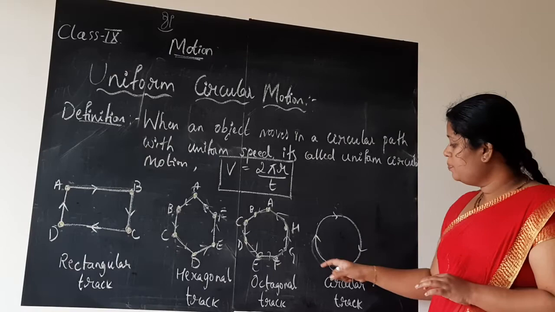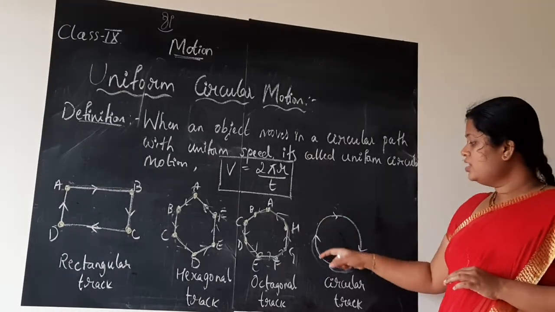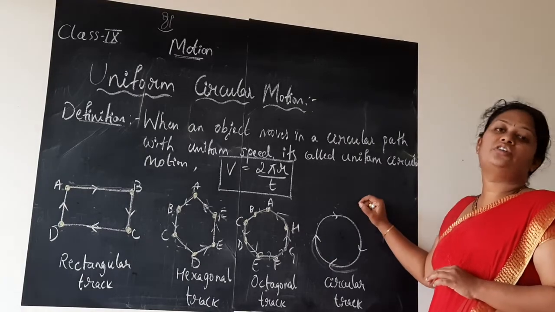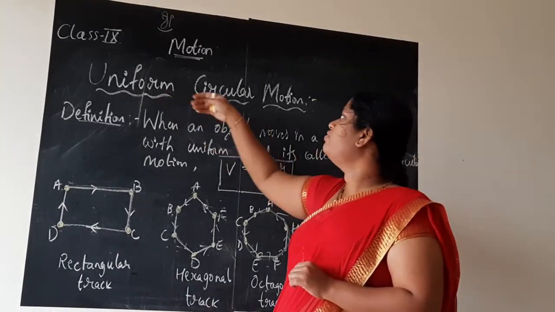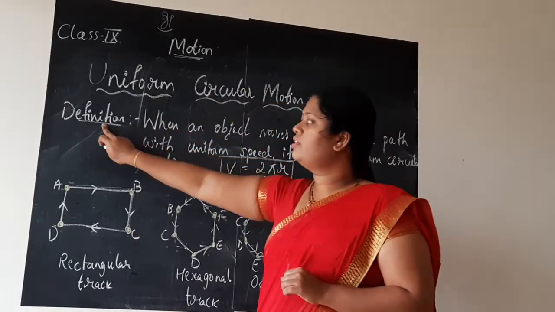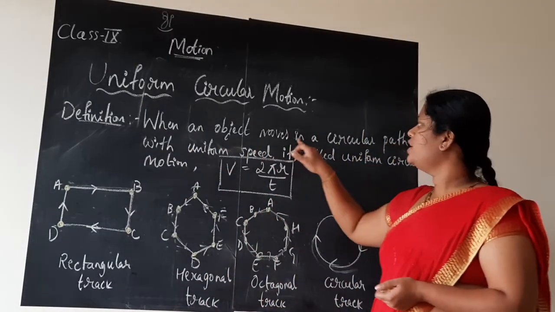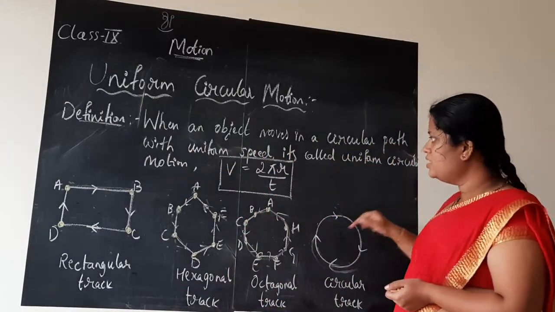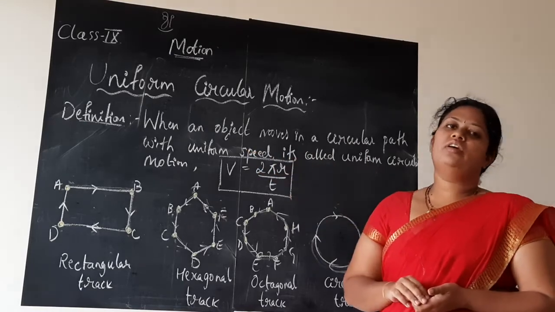So this type of motion in the circular track, where the velocity is changing along the direction of motion of a person, is called uniform circular motion. So let us now look at the definition. What is uniform circular motion? When an object moves in a circular path with uniform speed, it is called uniform circular motion.